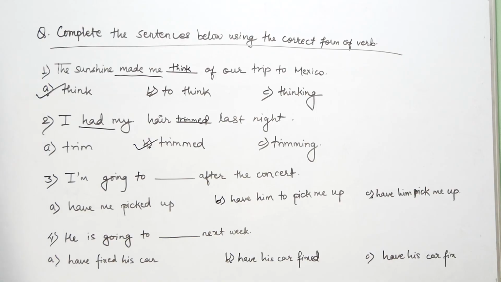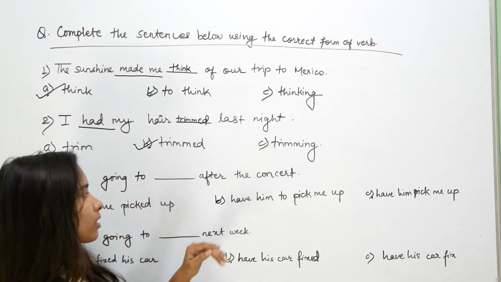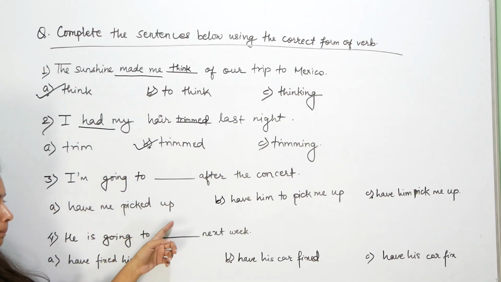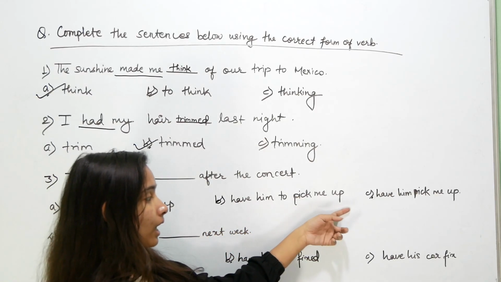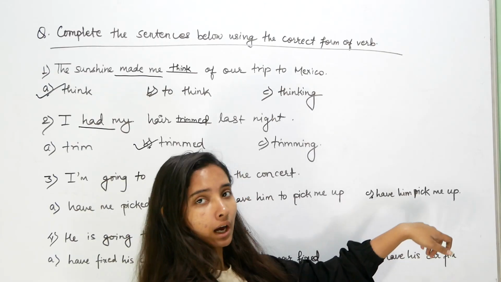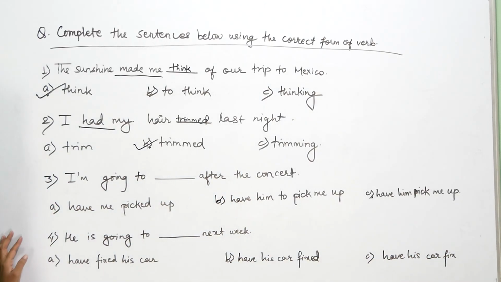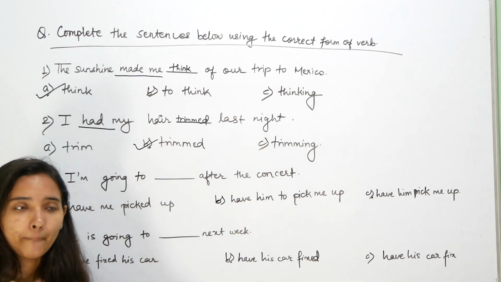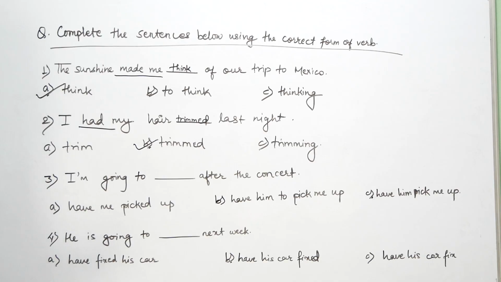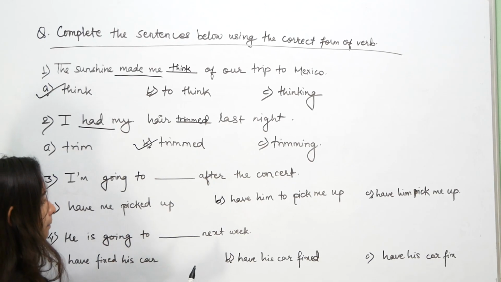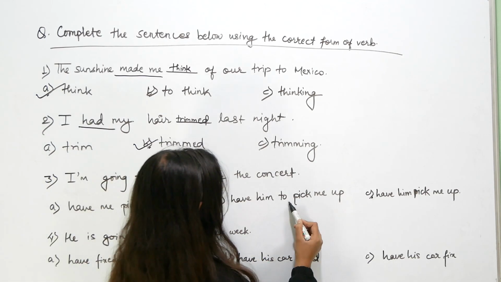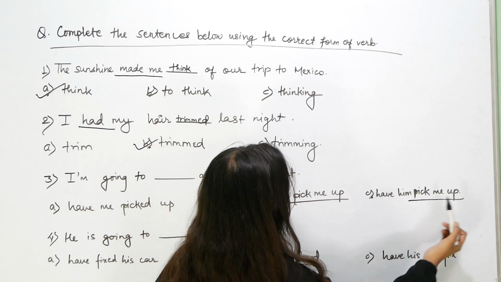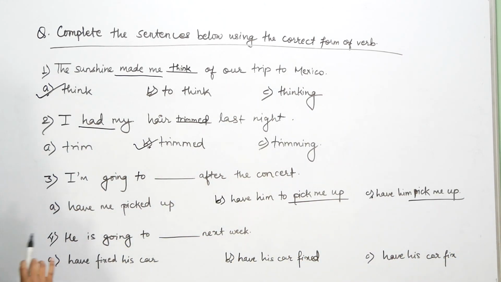Then the next question that we have is I am going to dash after the concert. Have me picked up, have him to pick me up, have him pick me up. यसमा चाहिँ के छ भने म concert पछि I will want that person to pick me up. So पहिलो कुरा चाहिँ के आयो भने it will be pick me up. Now either it's this, either it's this. यो दुईटा यो चाहिँ हुँदैन.